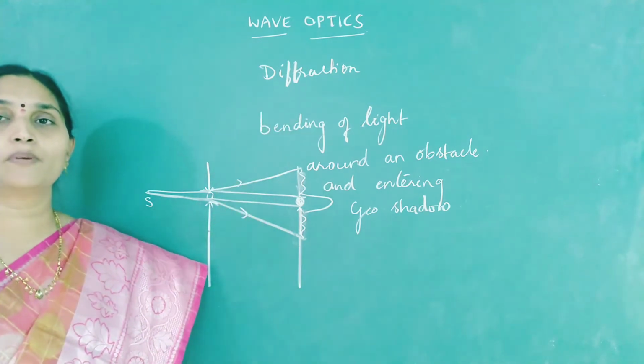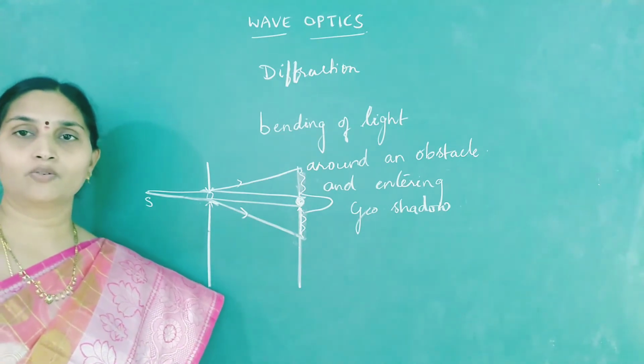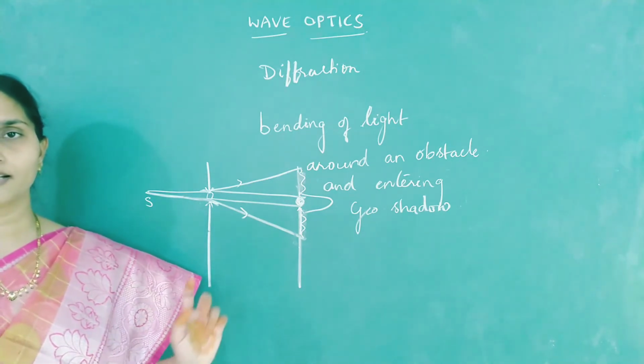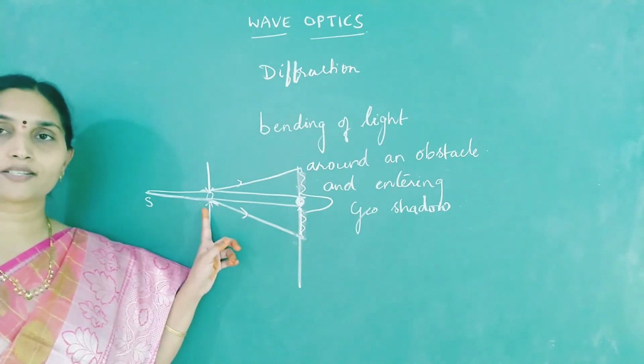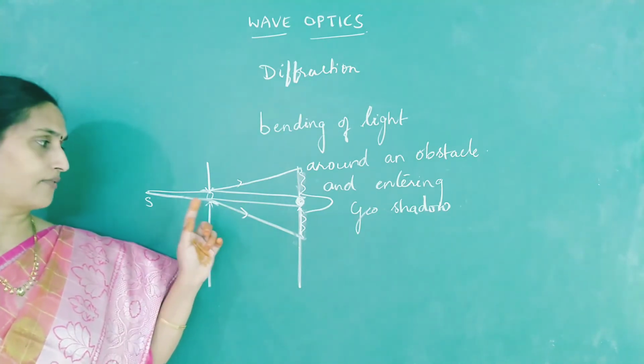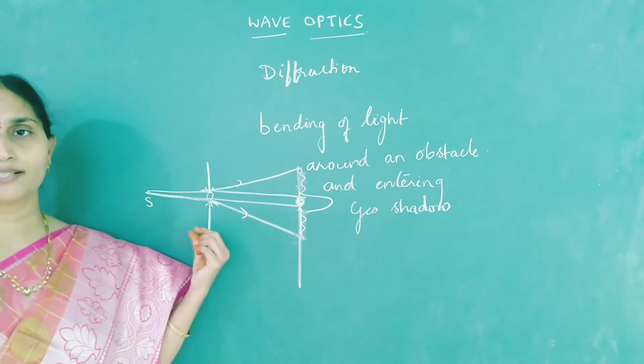So diffraction is a common phenomenon. You see it in sound also, and we also see it in light. But what is the limitation? What should be the size of the slit to observe the diffraction? Very, very small, extremely small slits.